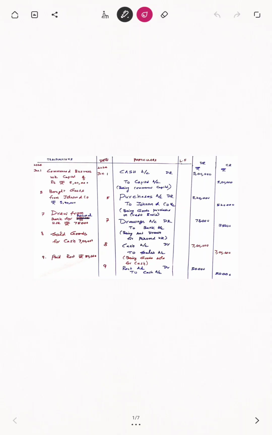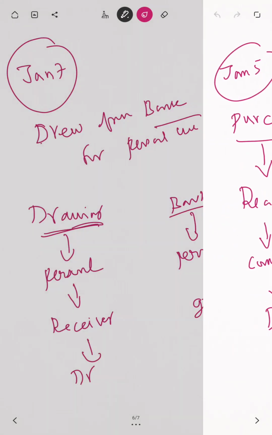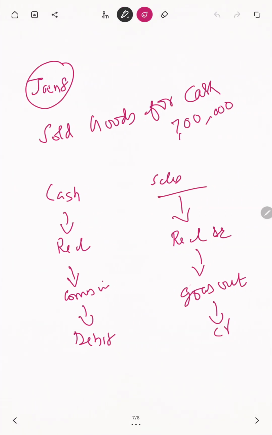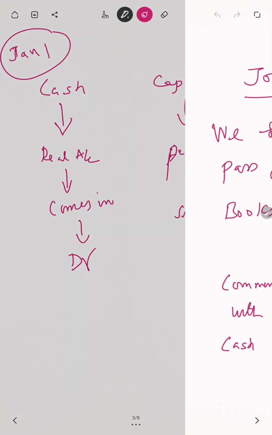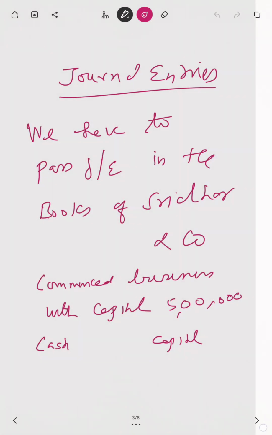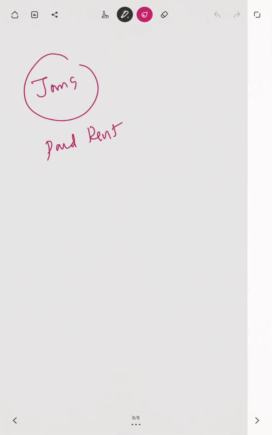Then we are going for paid rent 50,000. On what date? 9th. See, that is very important, student. You understand like this, so Jan 9. Paid rent, how much? You see the transaction. One minute, paid rent is how much? 50,000. Okay, so it is confirmed. 50,000 amount is confirmed. You should store that amount correctly.